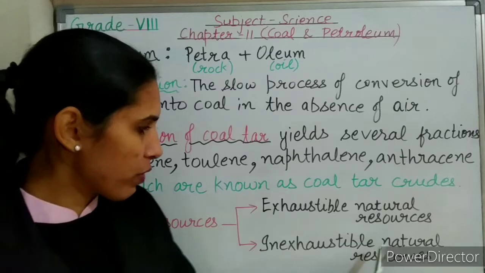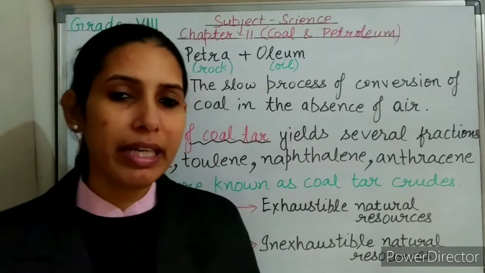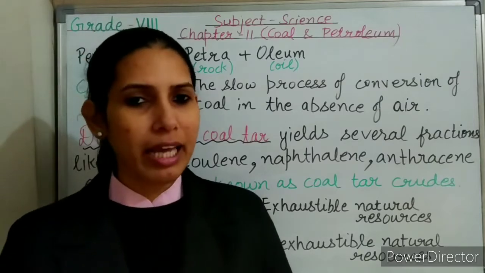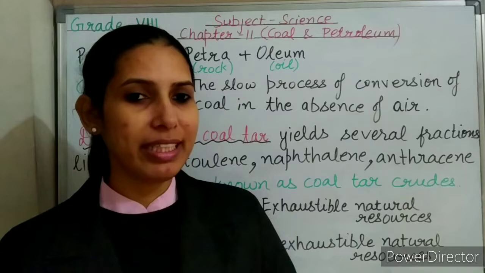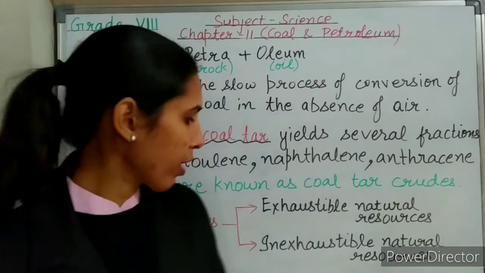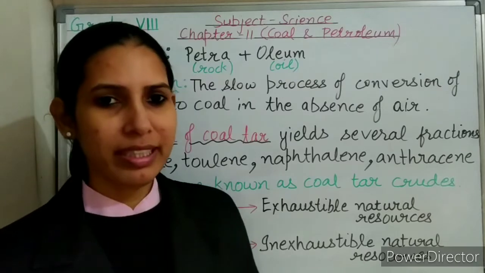Now move on to the inexhaustible natural resources. These resources are available in nature in unlimited quantities and they will not be exhausted. That means they will not be used up completely due to human activities. Examples are sunlight, air, water, etc.